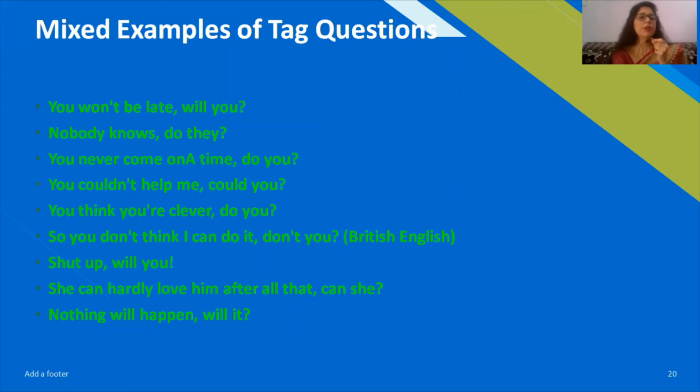So here we are using it in this sense. You do not think I can do it, do you? So we are taking the auxiliary from the beginning sentence in this case. Shut up, will you? So these are imperative sentences, and you'll see how we have done these sentences.